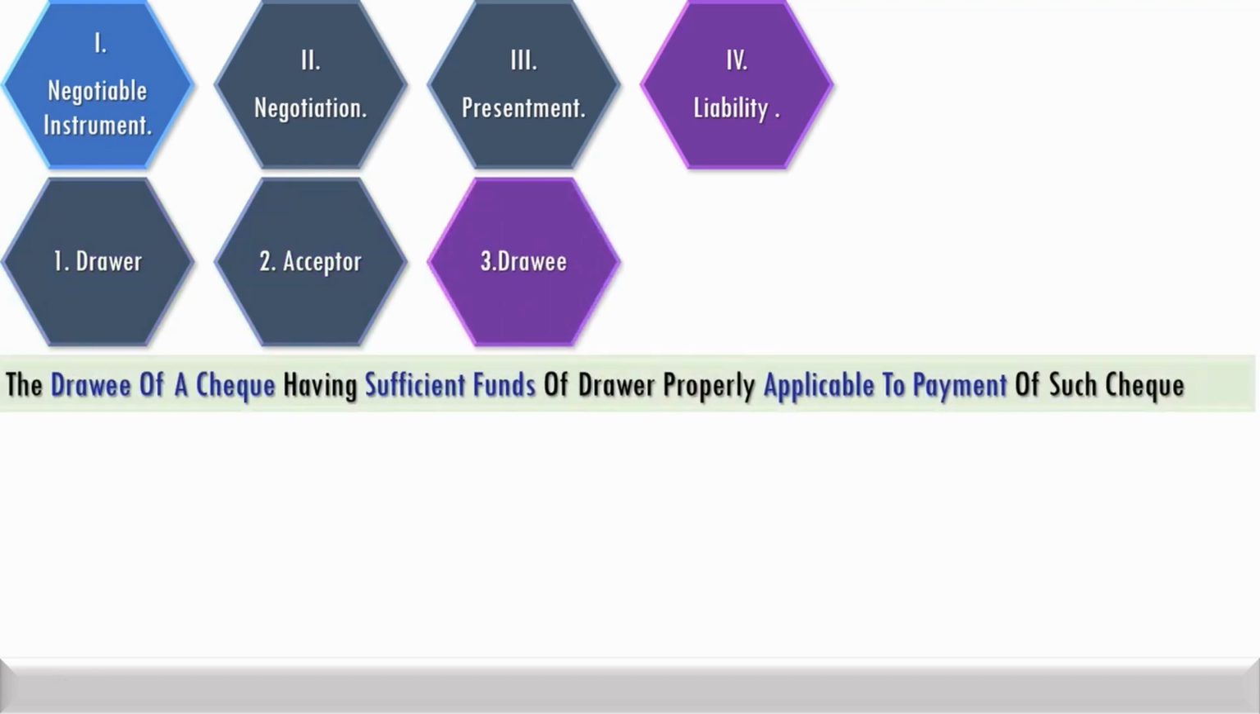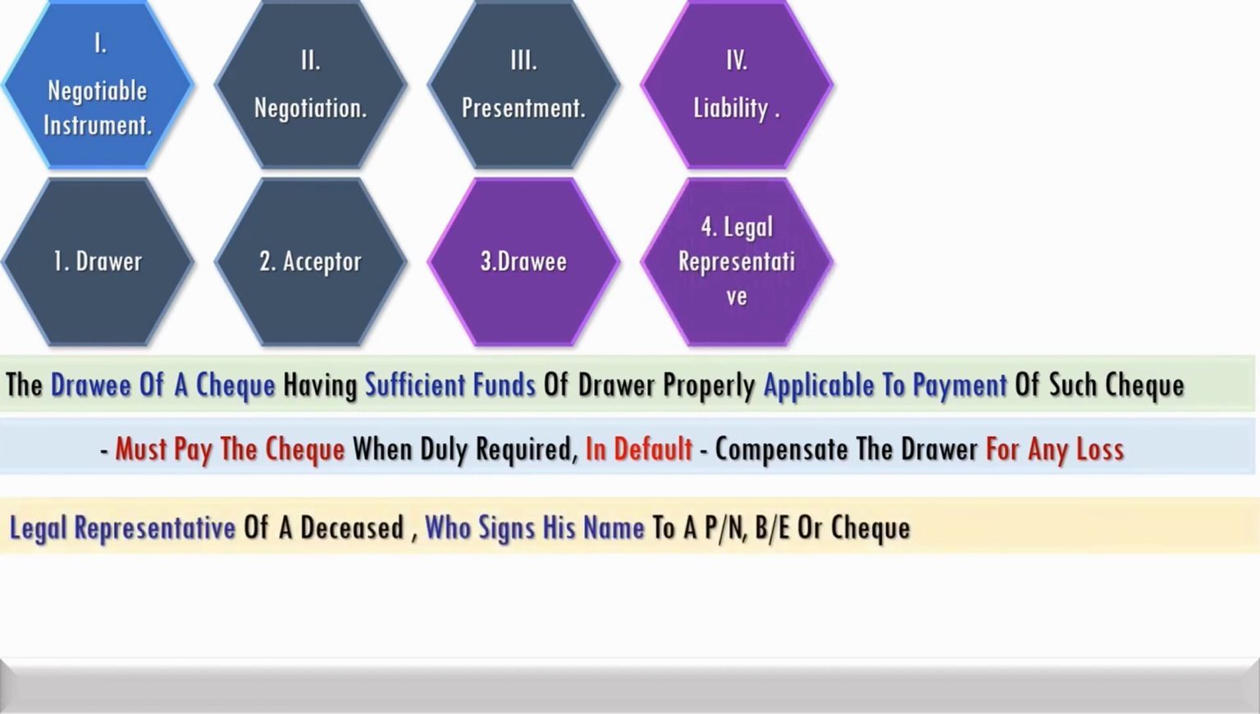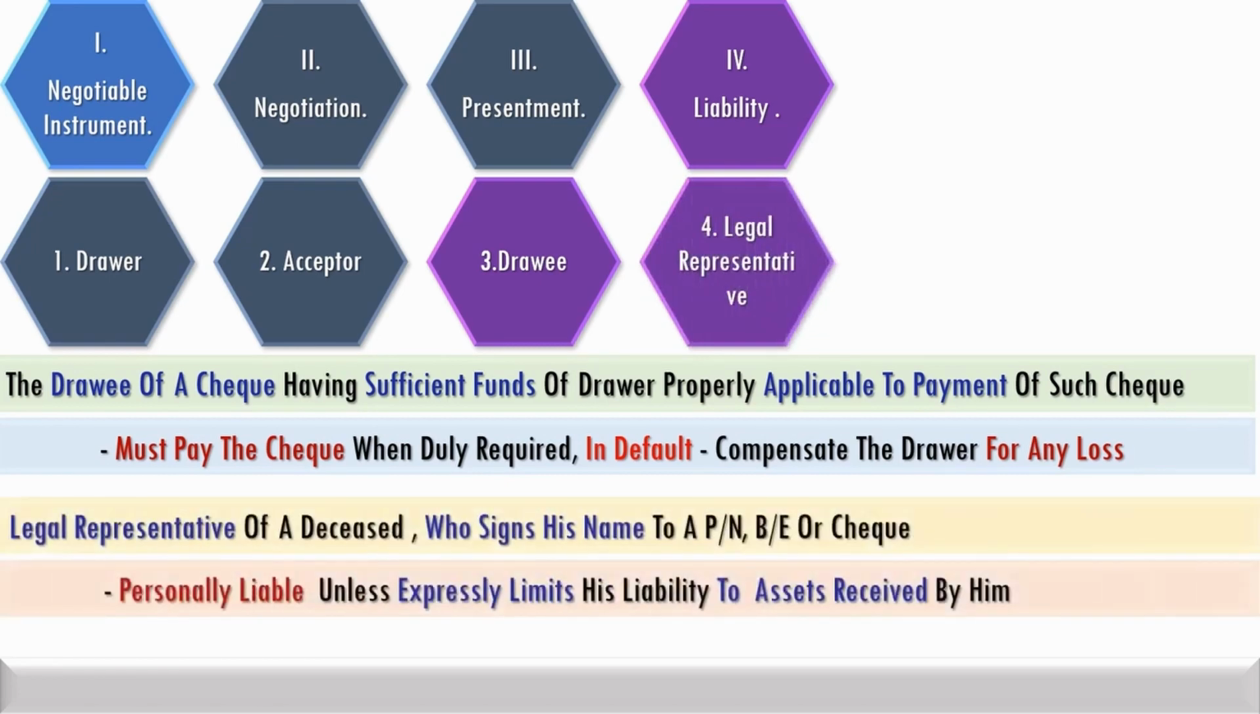A banker, having sufficient funds of the drawer properly applicable to payment of such check, must pay the check when duly required. In default, he must compensate the drawer for any loss. A legal representative of a deceased who signs his name to a promissory note or bill of exchange or check is personally liable unless he expressly limits his liability to assets received by him.